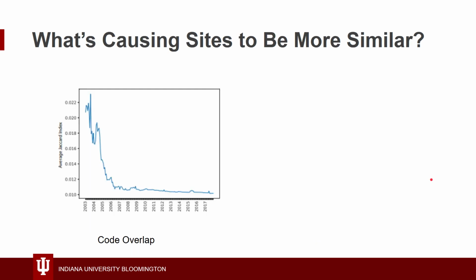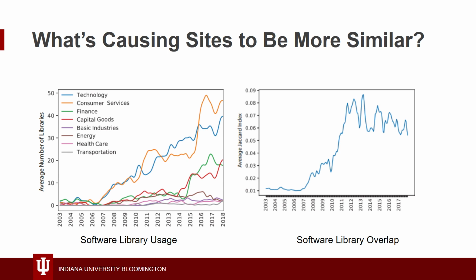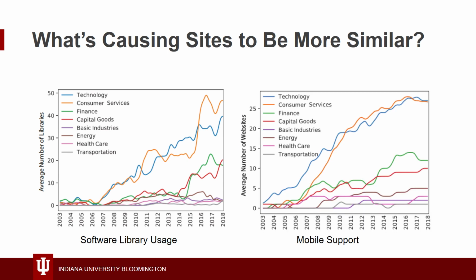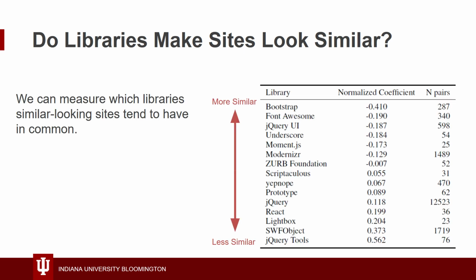We also looked at the source code. While code overlap between pages has gone down, software library overlap has gone up. This pattern occurs first in the websites from technology and consumer services companies, and it correlates with another pattern, mobile support. But this could all just be a coincidence. So we did a regression analysis to measure which libraries similar-looking sites tend to have in common. We found that UI libraries, which are often used for responsive web design, tend to actually predict for more similar layouts, while other libraries, as you can see, predict for less similar layouts.